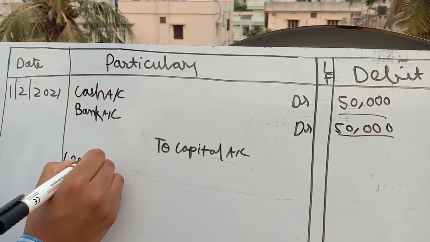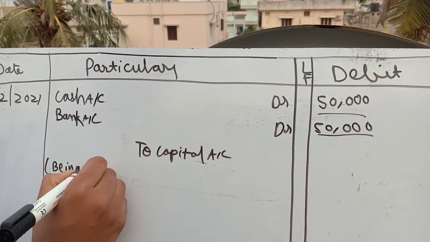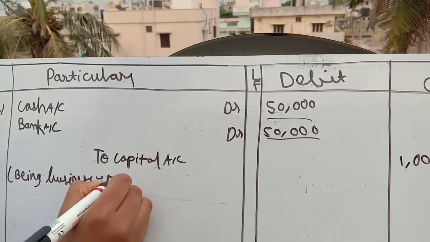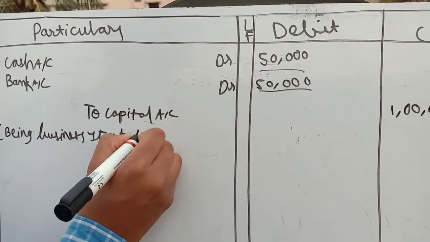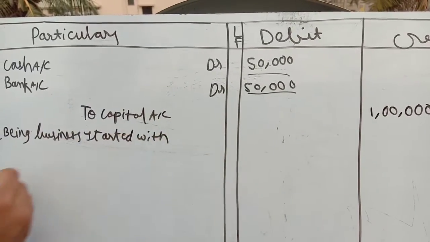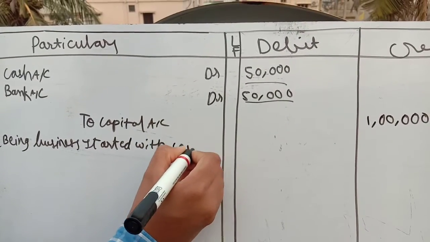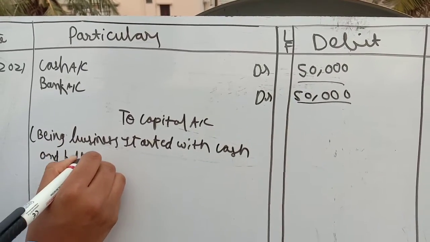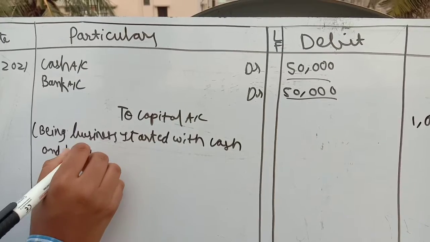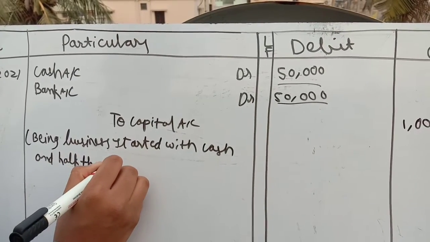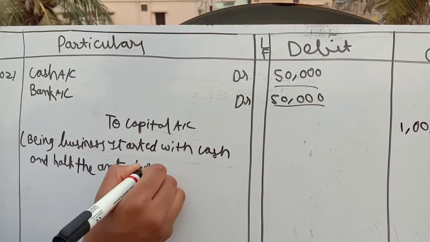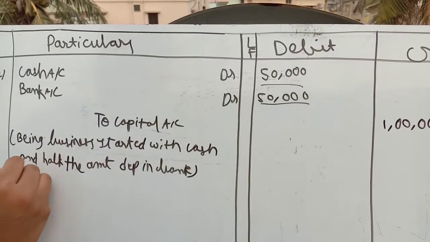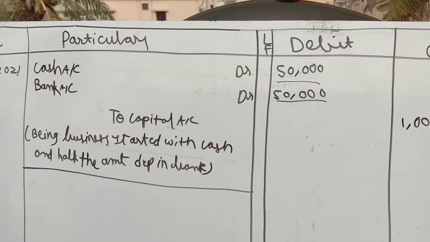And the narration we can write like this: Being business started with cash and half the amount deposited in bank. Like this we can write the narration. Okay, this was the first entry.